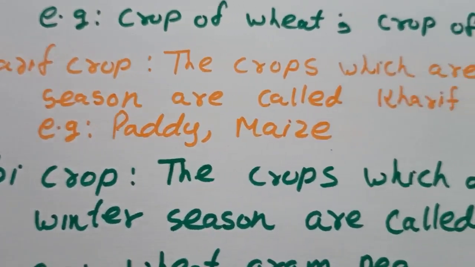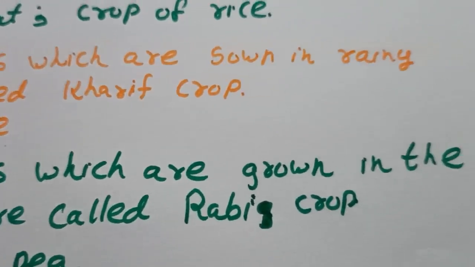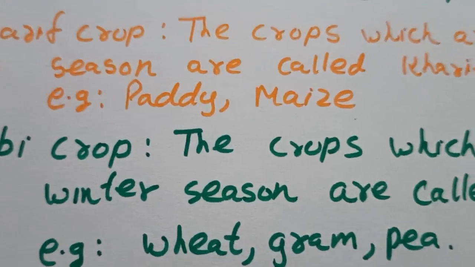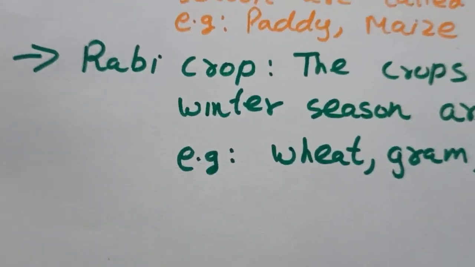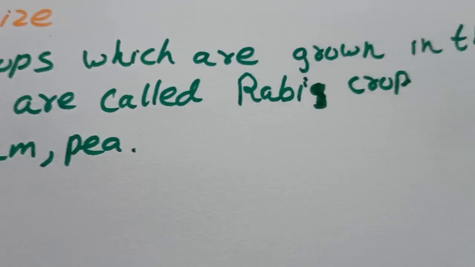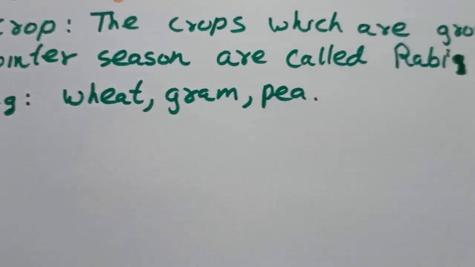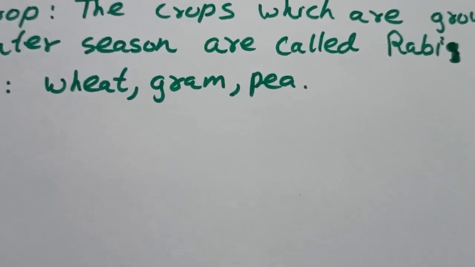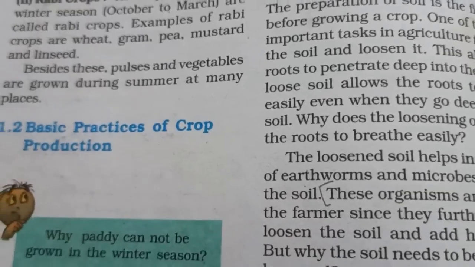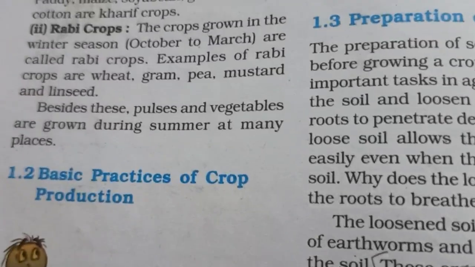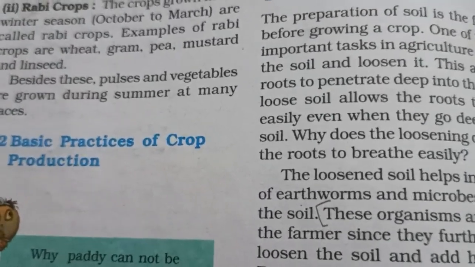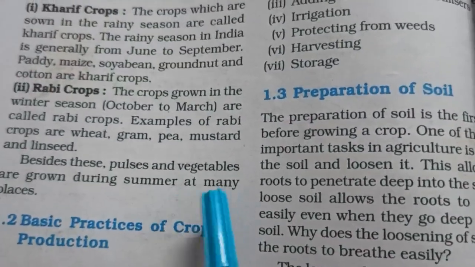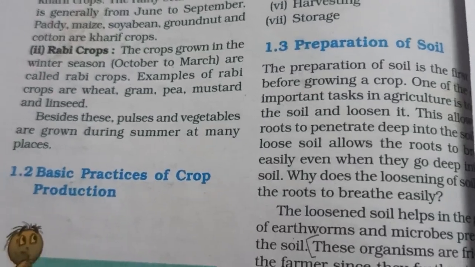So, Kharif crop means the crops which are sown in the rainy season. Example, paddy and maize. And Rabi crop means the crops which are grown in the winter season. Example, wheat, gram and pea. Now, other than Rabi and Kharif crops, some pulses and some vegetables are grown during summer at many places.